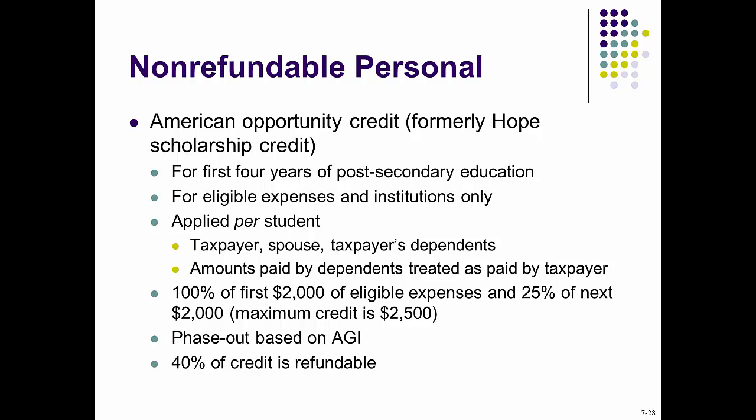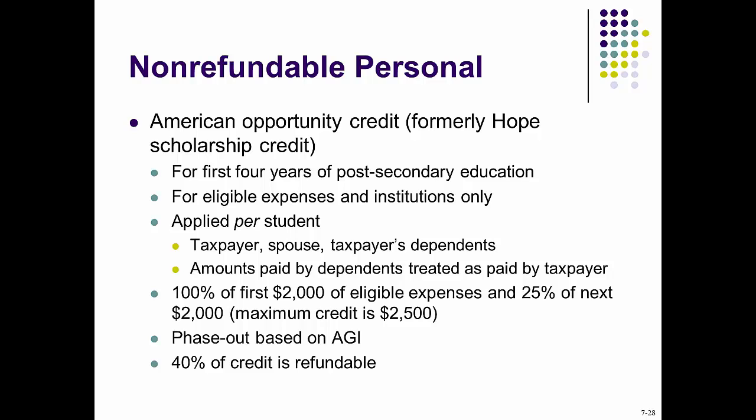The maximum AOC, or American Opportunity Credit, for 2014 is $2,500 for each dependent or individual. So please check whether the amount has been increased or decreased in the year that you are learning about this American Opportunity Credit. And also, this credit is subject to phase out.